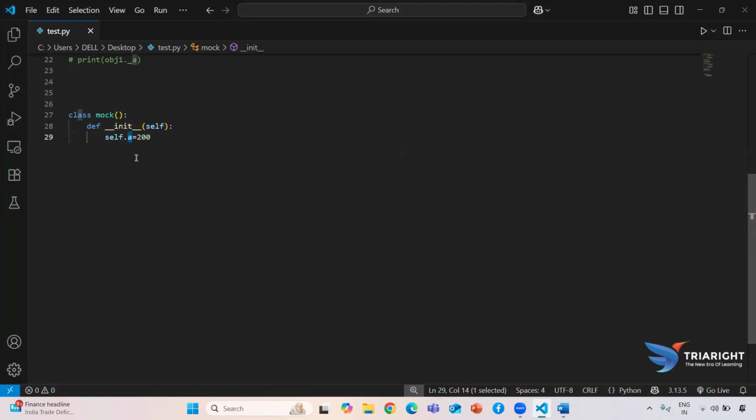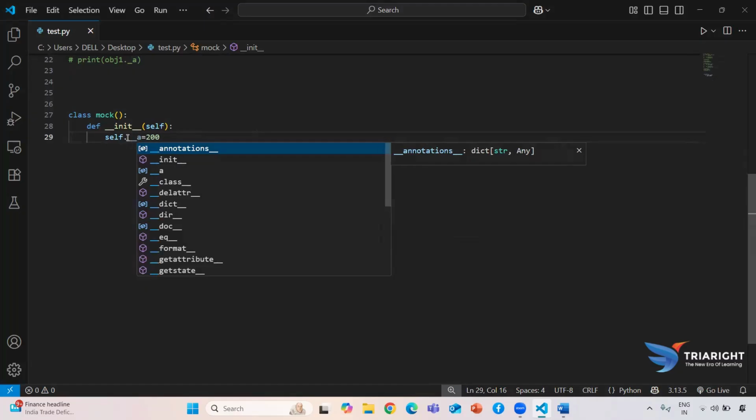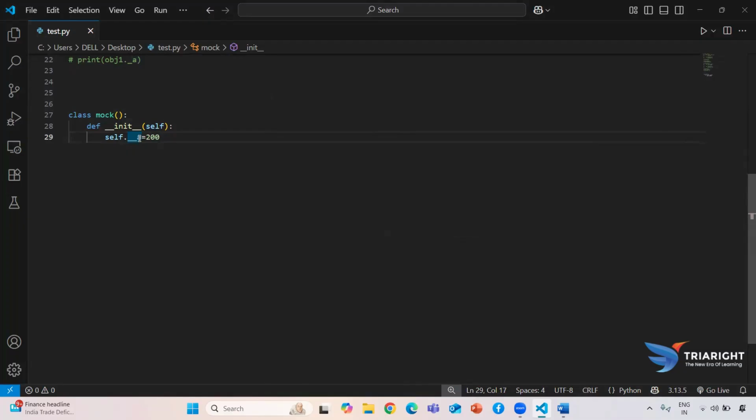To make this data member private, you need to give two underscores, one time and two times. After you give two underscores, this data member a is now treated like a private access specifier, meaning we can access it inside this class only.